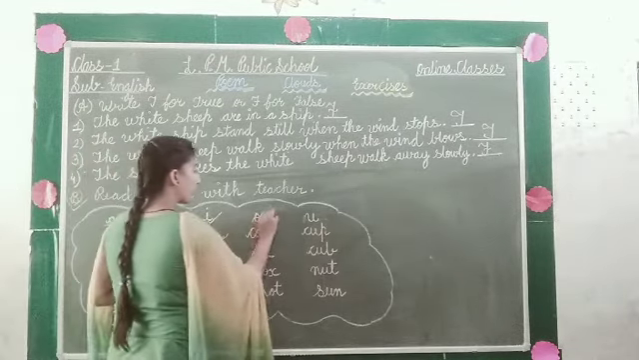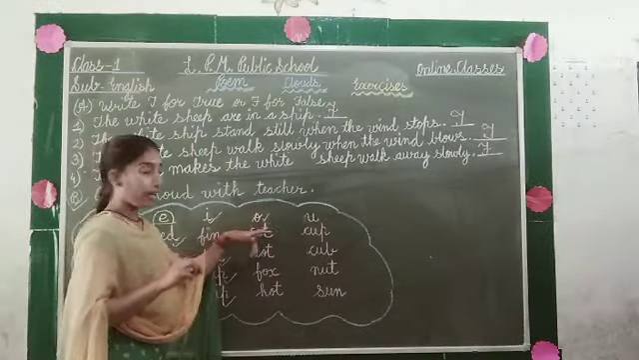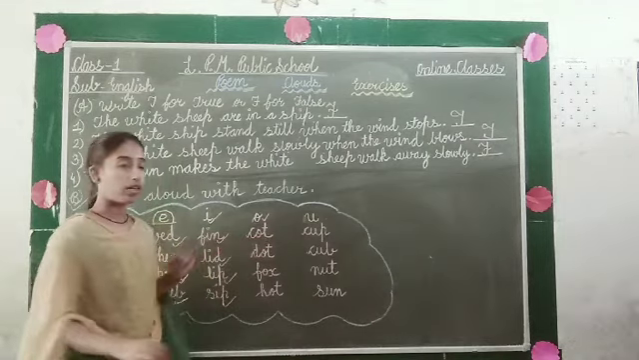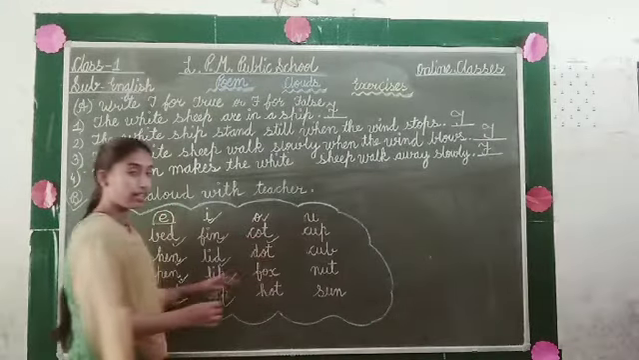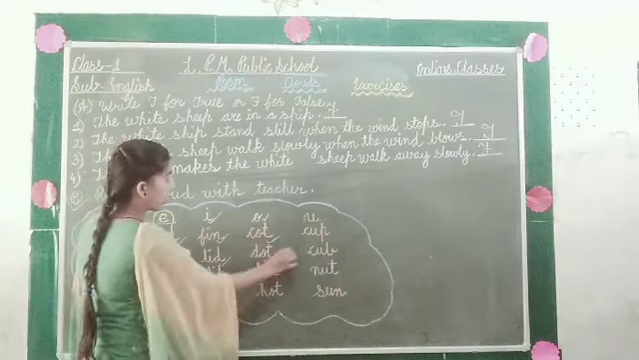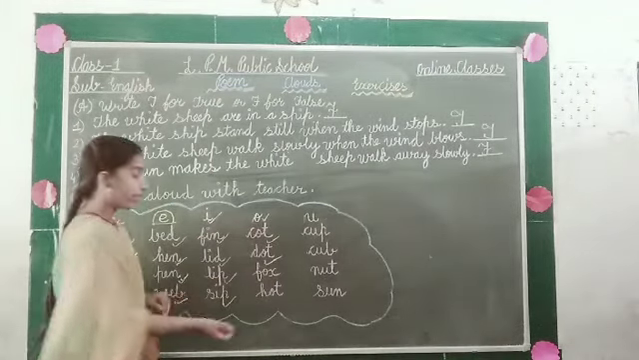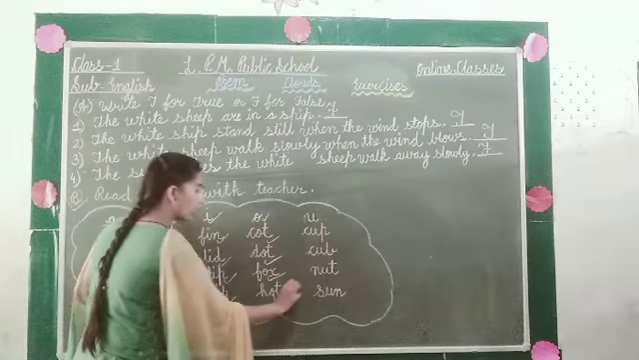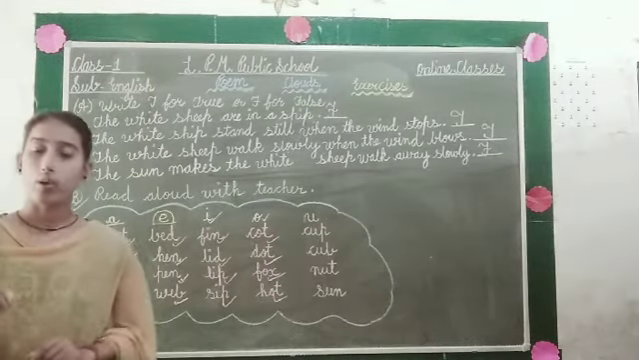The next vowel letter is O. First is cot. C-O-T, cot. Next is D-O-T, dot. After that, next is F-O-X, fox. Now the next is hot. H-O-T, hot.